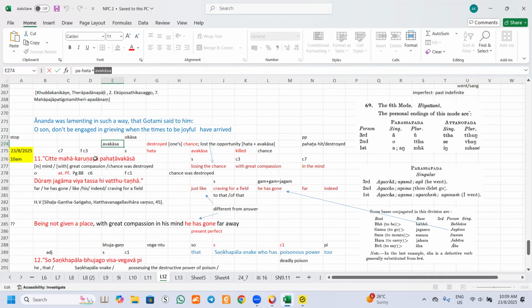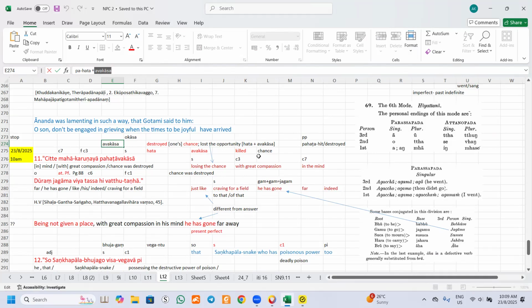In this case, I think this should be instrumental: losing the chance with a great compassion. Then I will put this at the end of the sentence: losing the chance in the mind. That means perhaps you got an opportunity to do compassion and you just screwed it up. So it means something like that.